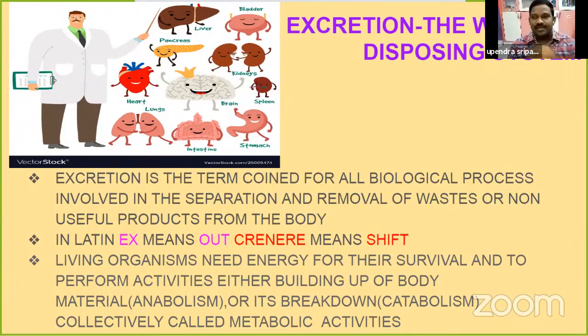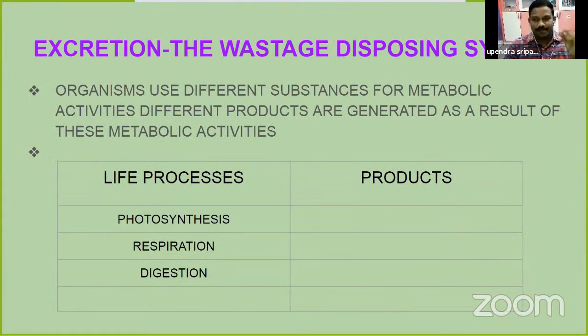So these must be eliminated or disposed from our body. What are the nitrogenous compounds? Urea, uric acid, creatinine, ammonia, all these are nitrogenous wastes. Among these, ammonia is very dangerous, very harmful. So we must send out all these nitrogenous compounds from our body. It is very essential. So students, here is a table.